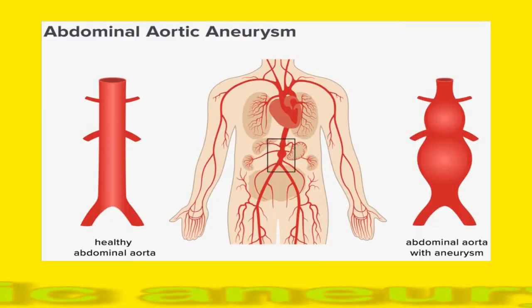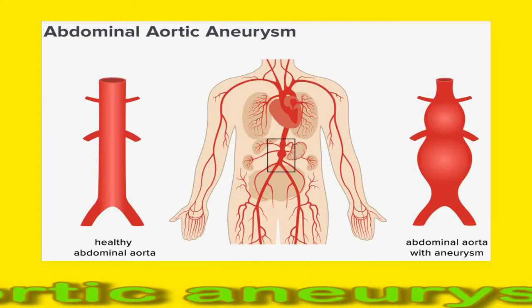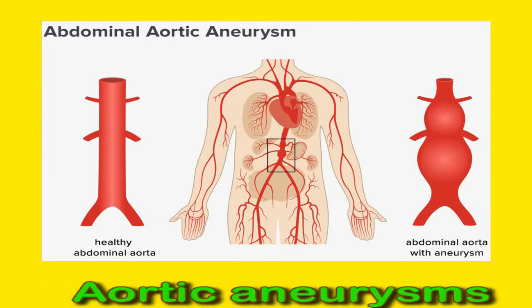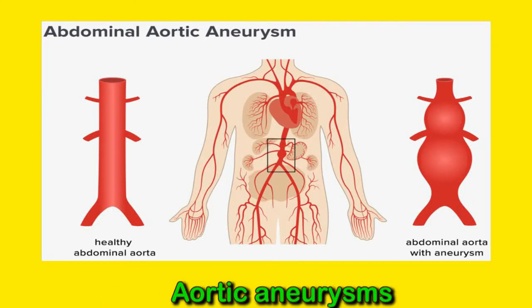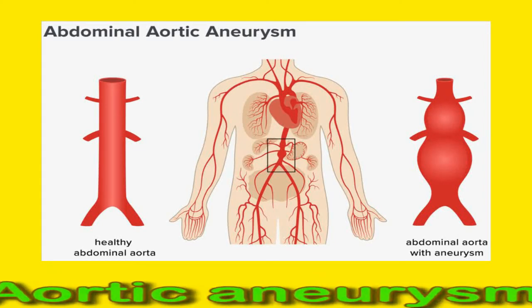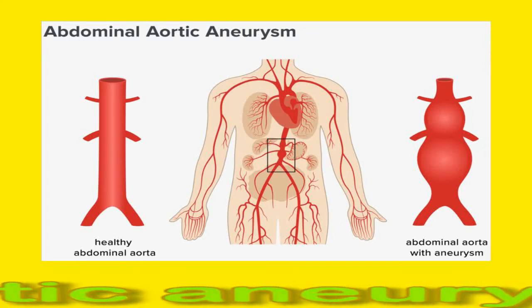Aortic aneurysms. Aortic aneurysms affect the main artery in the body. It means the artery wall has weakened, allowing it to widen or balloon out. An enlarged artery could burst and become a medical emergency.